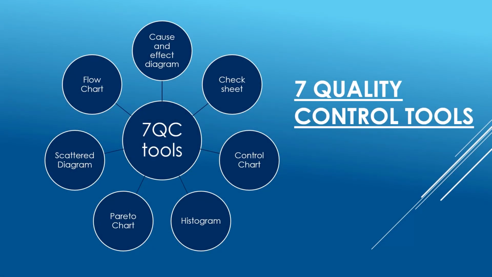7 QC tools are quality control tools that are used to identify manufactured products or services that do not meet quality standards, identify their root causes and work-related issues in an effective, efficient and result-oriented manner. It includes analysis and resolution. Quality control is a philosophy that originated in Japan and is one of the most focused areas in any industry today, and the area where you get the most work.